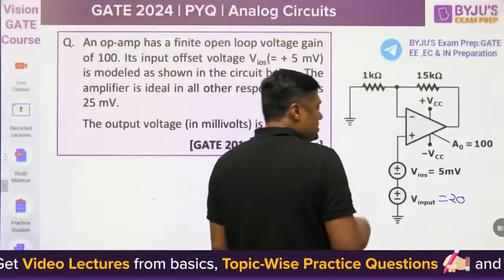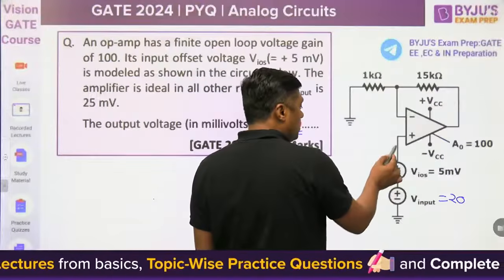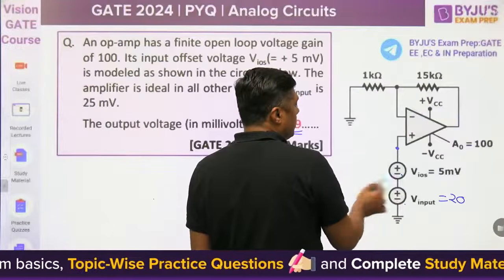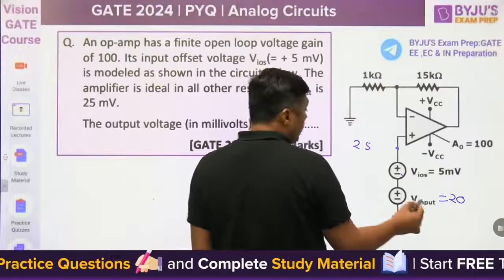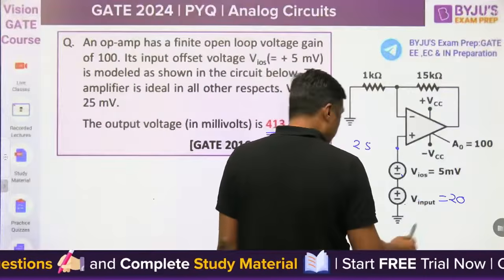Guys, remember in this type of question, if the bias voltage is given, what is the total voltage at this point? 5 plus 20 means 25 millivolt. This is already 25. Input is 25.